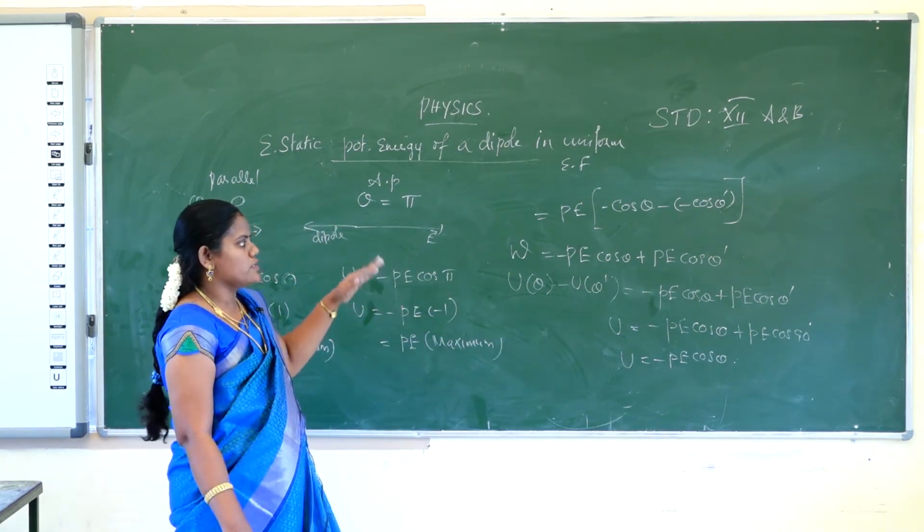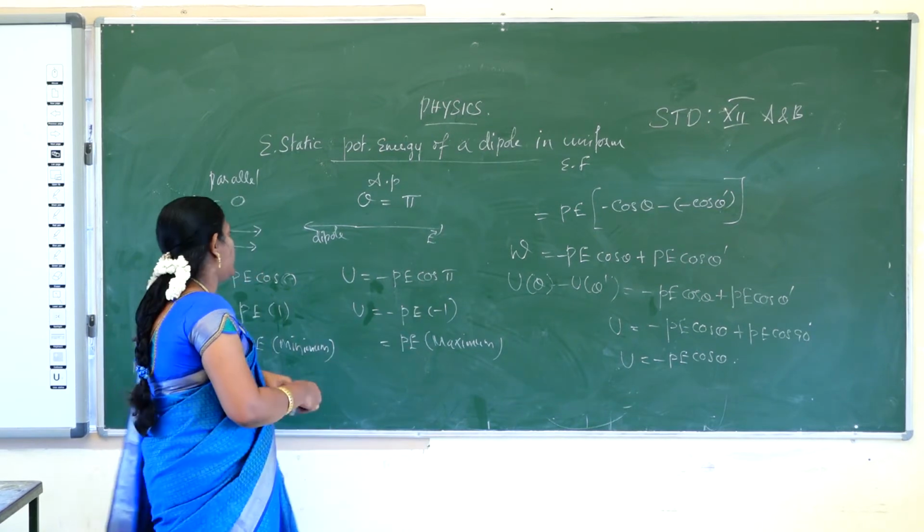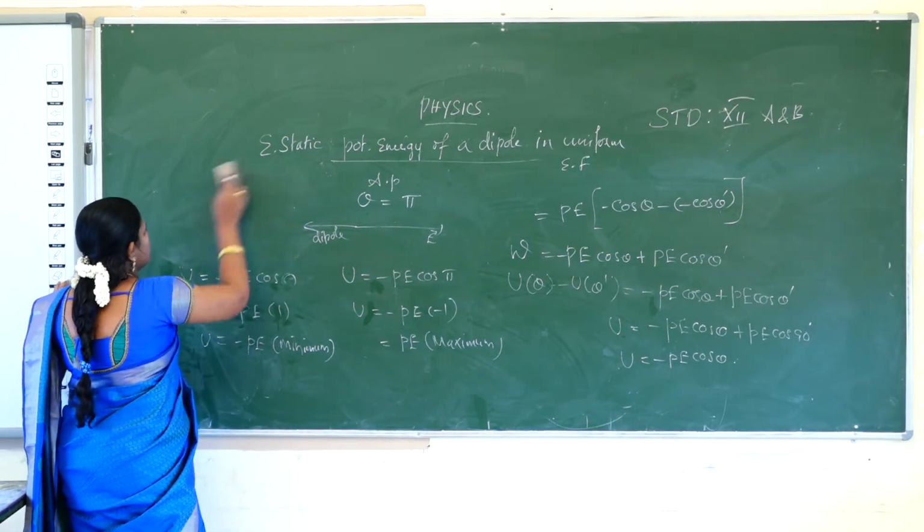This is how we derive the electrostatic potential energy in a uniform electric field. Okay, then go for the next one.